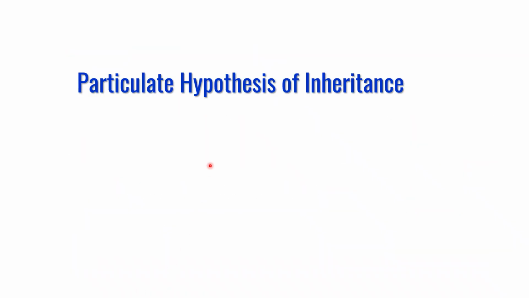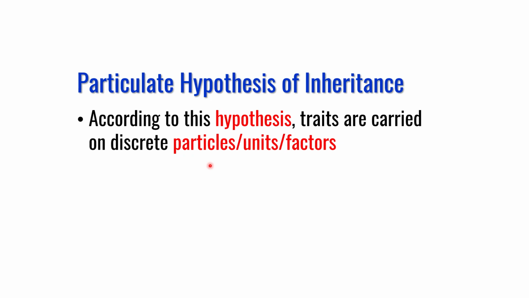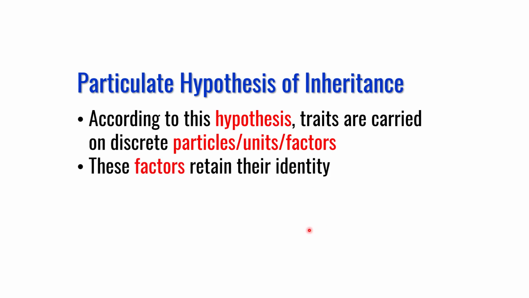Mendel addressed the particulate hypothesis of inheritance. According to this hypothesis, traits are carried on discrete particles, units, or factors. At the time of Mendel, chromosomes, DNA, genes, and alleles were not discovered. The only information about DNA was that there is a material or chemical in the center of the cell, or nucleus, which is rich in phosphate.